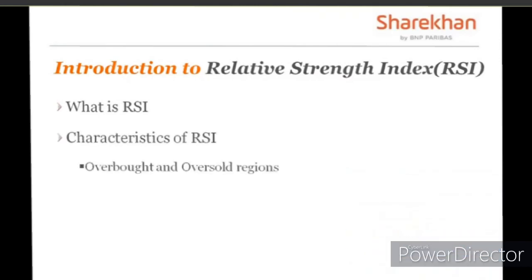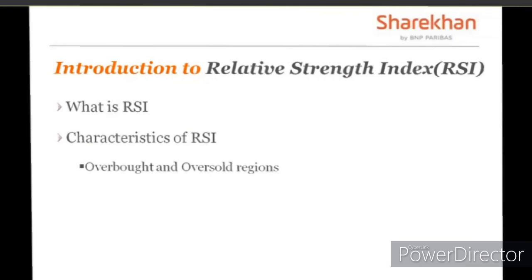So, coming to the characteristics of RSI, what does RSI actually help you do? RSI will give you overbought and oversold regions. What is overbought and what is oversold? It's like something that we use in day-to-day life. We will definitely understand whether it is expensive at a point in time or whether it is cheap or affordable. Every day we use something, we will know that, right now it's very expensive, I will avoid buying it, or possibly given a chance, even sell it. And if it is cheap or affordable at a point in time, I might even buy more of it.